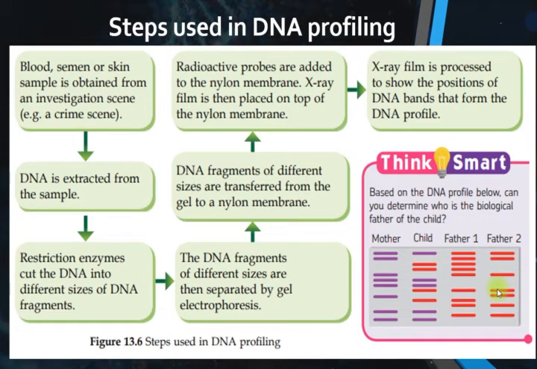They have no same position of the DNA bands in father 2, but father 1 has about 4 same positions of the DNA bands. So father 1 is the father of the child. Okay, so that's how they use DNA profiling to determine the biological father or the biological mother of the child.